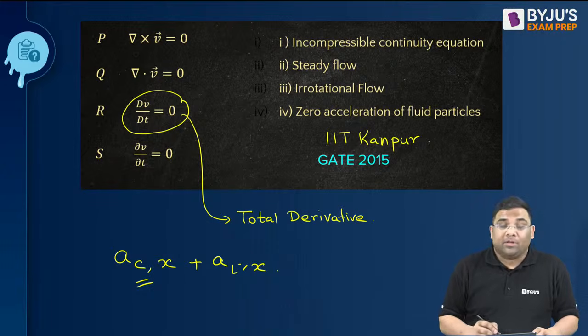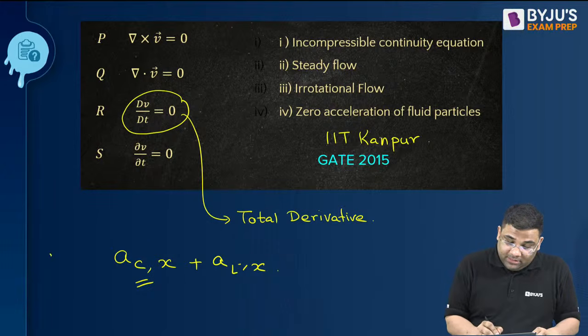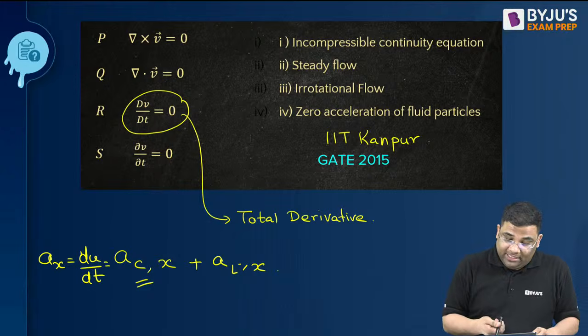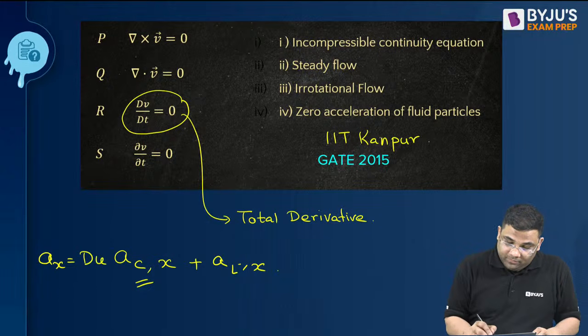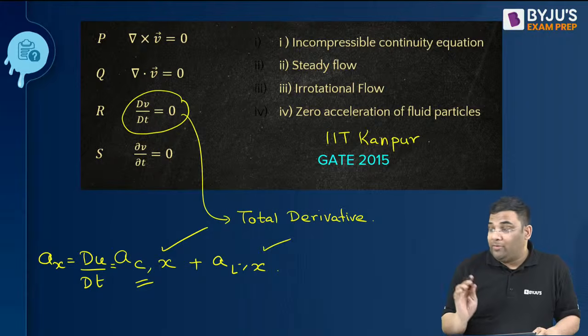Both are there. So when you are writing ax is equal to du by dt, that is the total derivative. It is the difference with respect to space also, and with respect to time also.